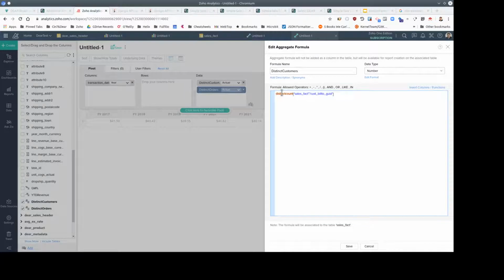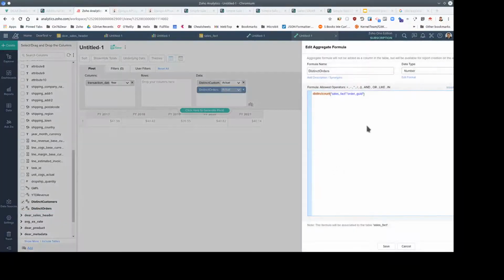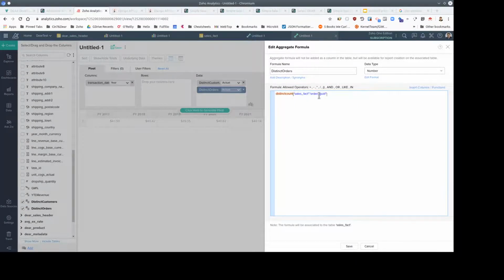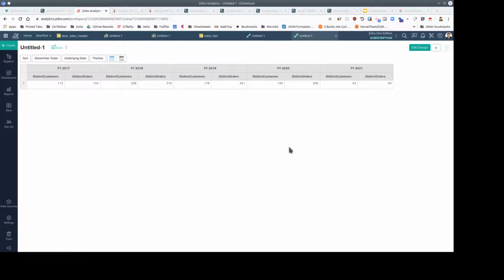So I'm using the SQL feature distinct count. And the field that I'm counting is the unique identifier of the customer. Now I do the same for orders. So we look at this formula. It's counting the unique values for customer orders. Okay, so let's look at this. Great, now we've got per financial year in this test data set that information.